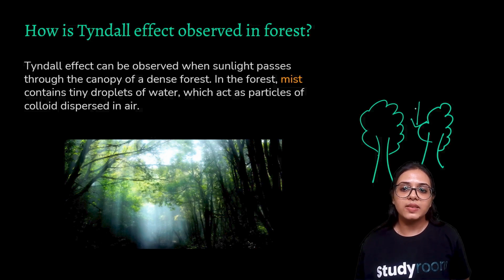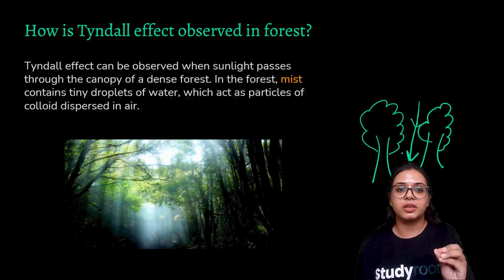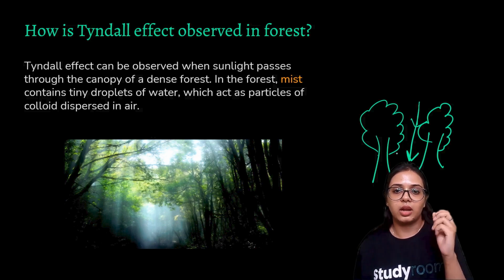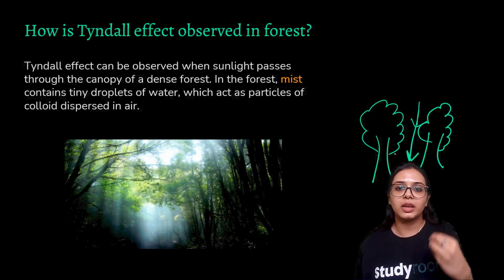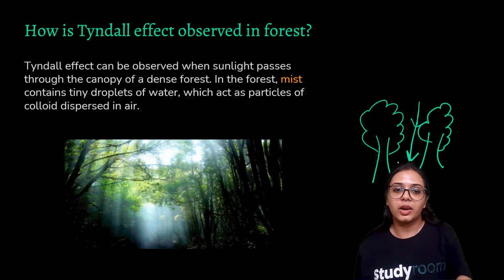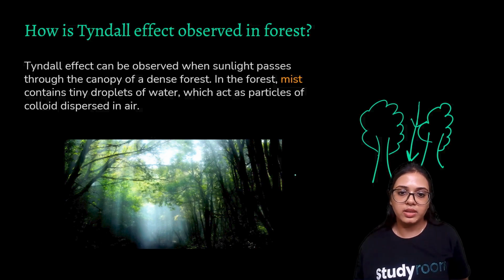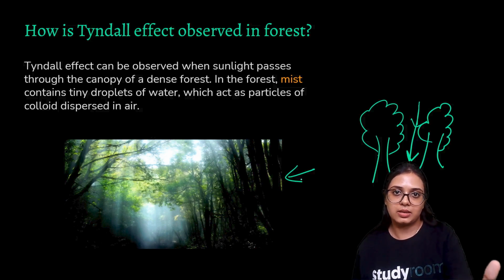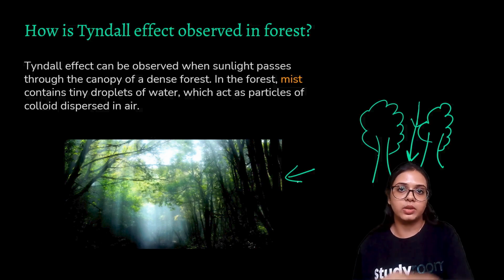So light is passing through those trees, and the water molecules, the mist, you may say, that are suspended in the air, they scatter the light, and because of the scattering of the light, as you can observe in this diagram, this sort of sight is made visible to us.